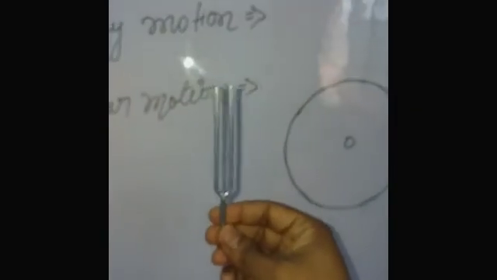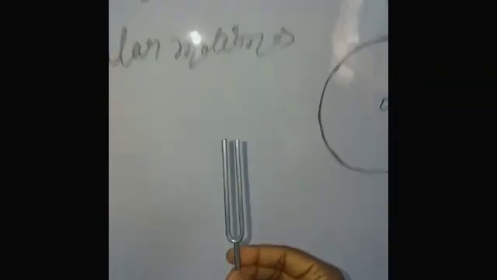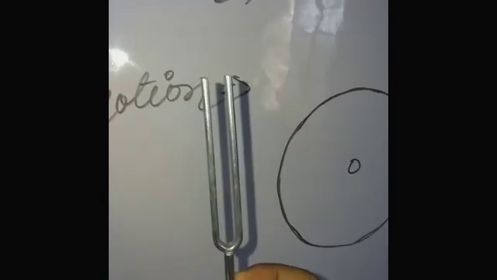Our next topic is vibratory motion. When a body vibrates about its mean position, then this type of motion is known as vibratory motion. This is a tuning fork, an instrument which vibrates about its mean position. When we strike it, you will see that it vibrates and produces a frequency of sound. Clear, students? This is an example of vibratory motion.